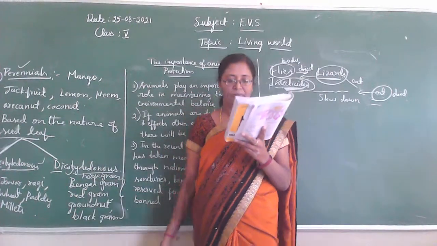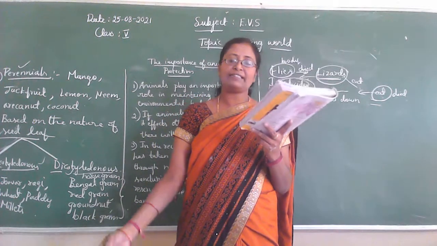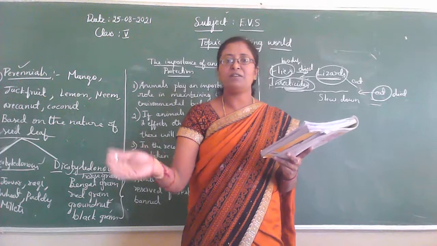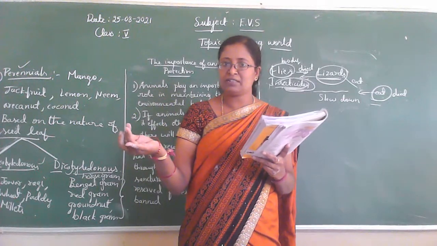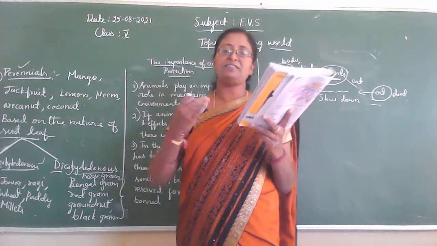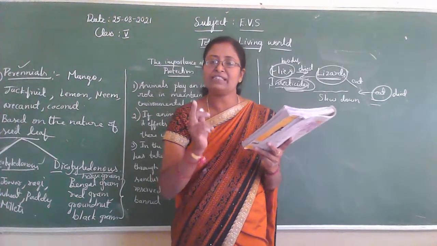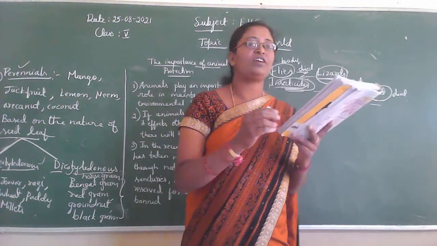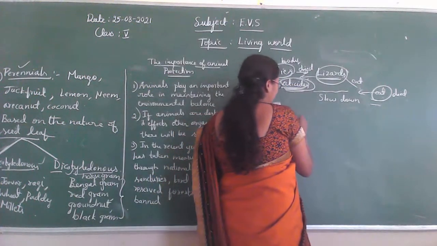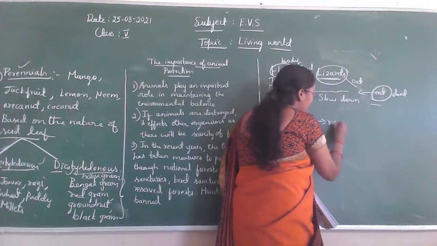And then we will continue this story. As the number of cats decreased, what happens? The number of rats increased enormously. Because of this, there is one disease that came because of the rat. What does that disease mean, children? Plague. Plague is a disease. It is caused by the rat.